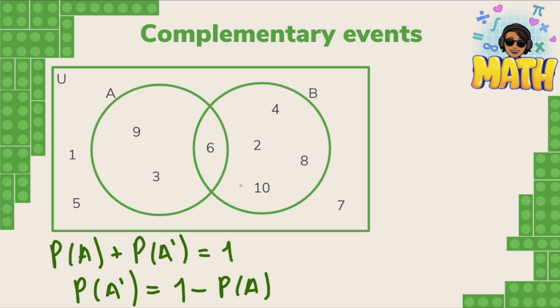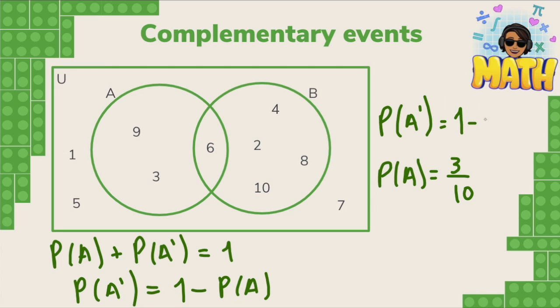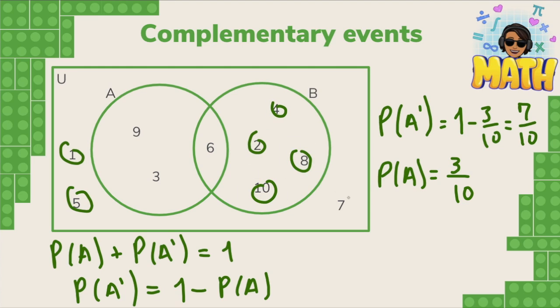Okay, so let's say, for example, that we wanted to find the probability of a complement. So we know here that the probability of A is equal to 3 over 10, right? So we can say that the probability of the complement of A is going to be equal to 1 minus 3 over 10, which is 7 over 10. And if we check, well, we have 1, 2, 3, 4, 5, 6, and 7 elements that don't belong to A.